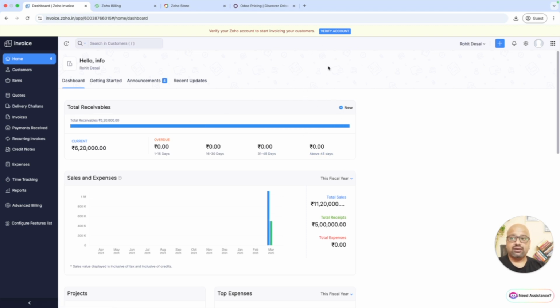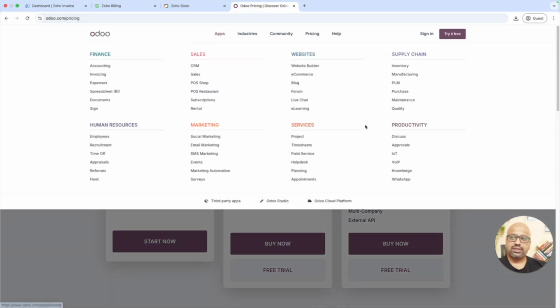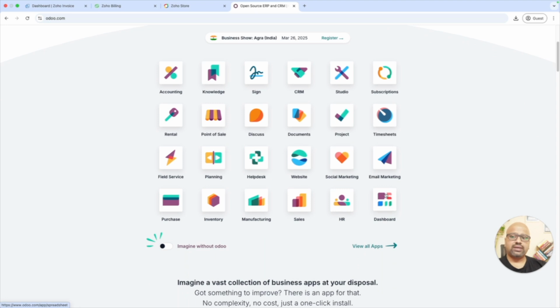But if you want to record all the transactions, if you don't want to do this minute tweaking at the last, then it's better you go with the full model and just go ahead with purchasing a professional license so that it works well for you. In the other case, it's better you go with Odoo kind of tools where you get all apps all together. You don't need to pay for every single tool. You can take all together and see if that works.